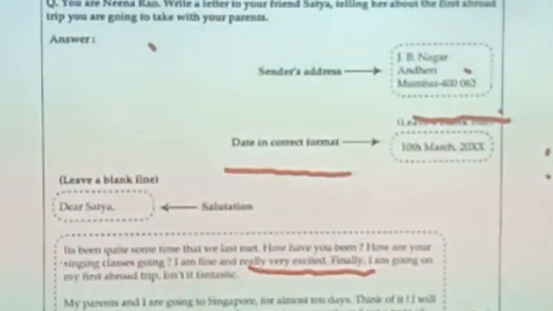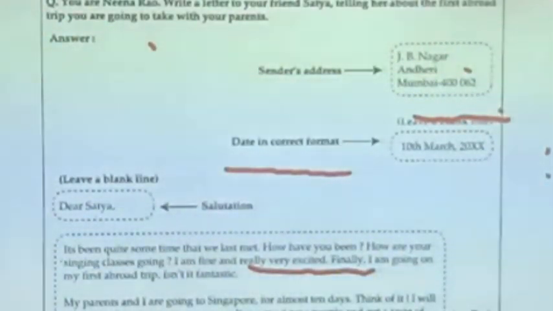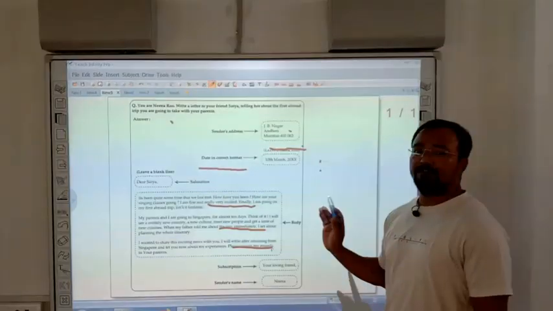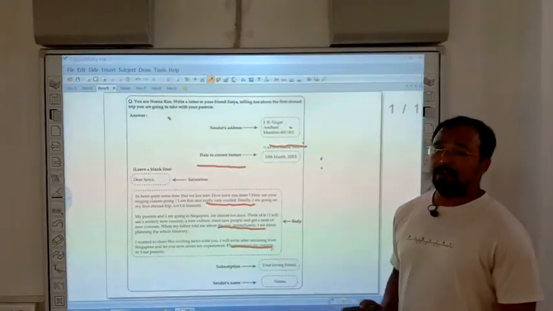And third paragraph is a conclusion. You will end your letter. Then again comes subscription. Subscription also in the right hand directions, and sender's name also in the right hand directions. Alright, only the difference is here, the format is the difference.